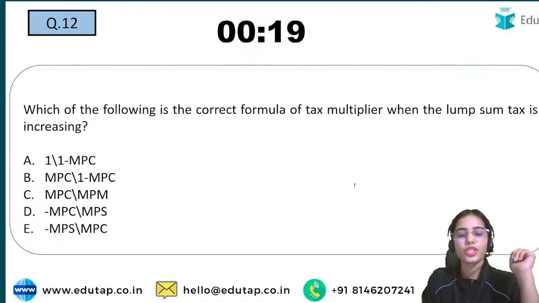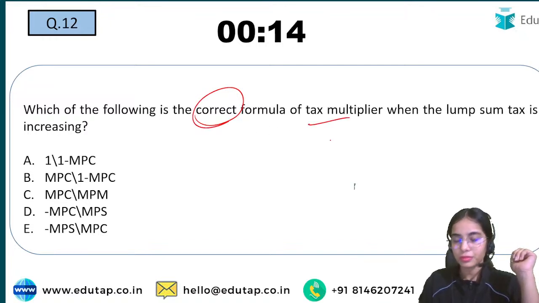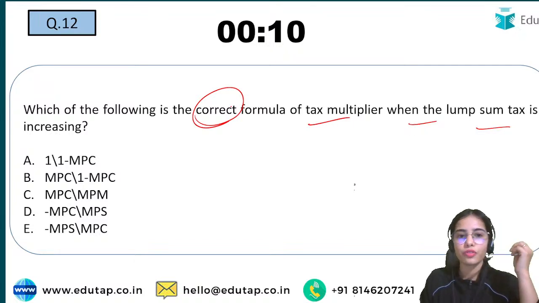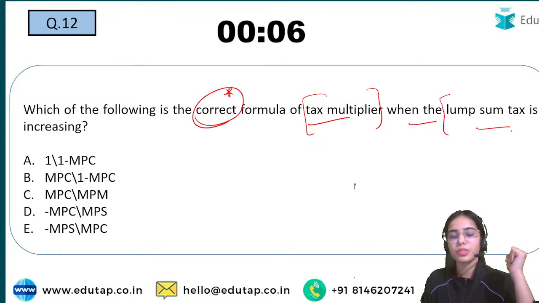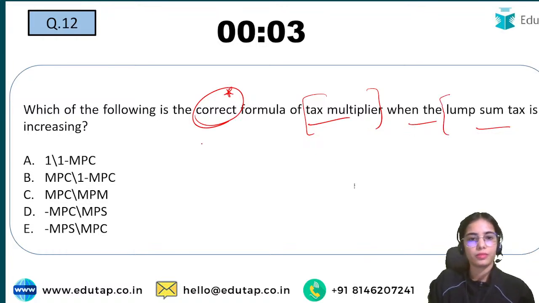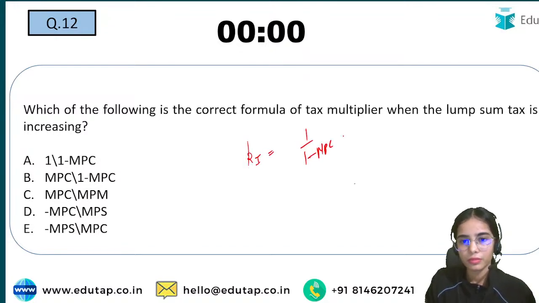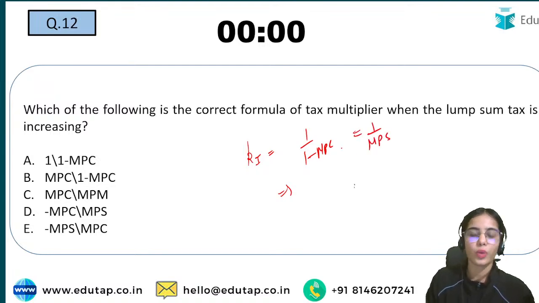Now coming to the next question, which of the following is the correct formula of the tax multiplier when the lump sum tax is increasing? We have understood that for the investment multiplier, this is the formula, or we can write it as 1 upon MPS, because MPS is 1 minus MPC.